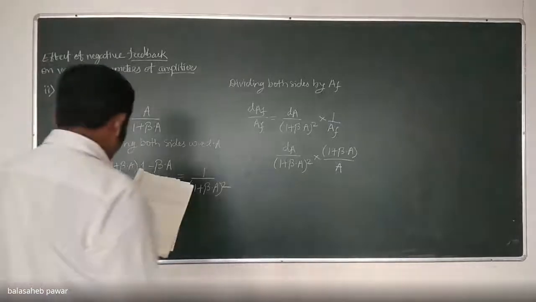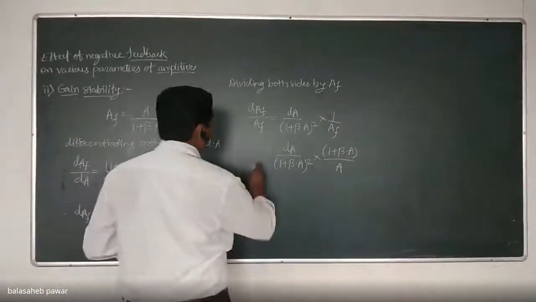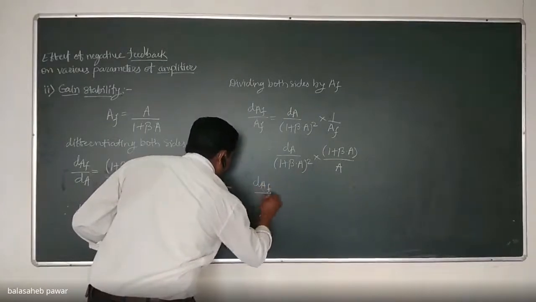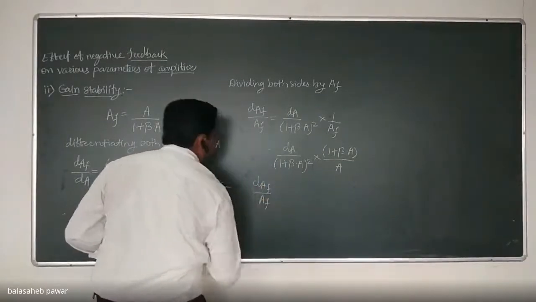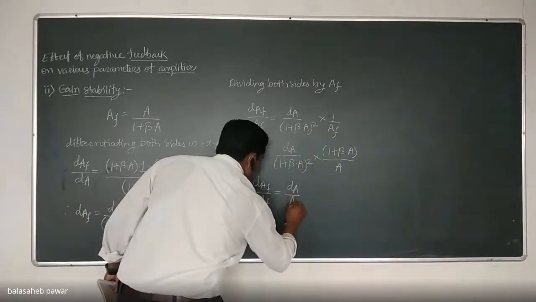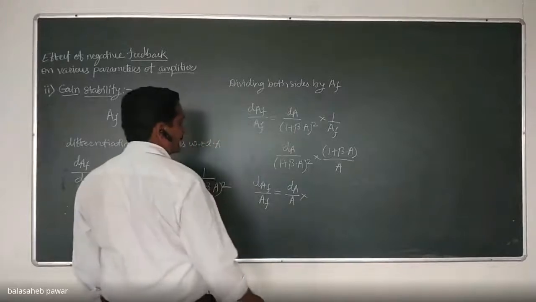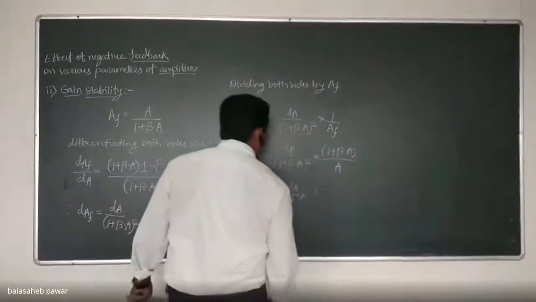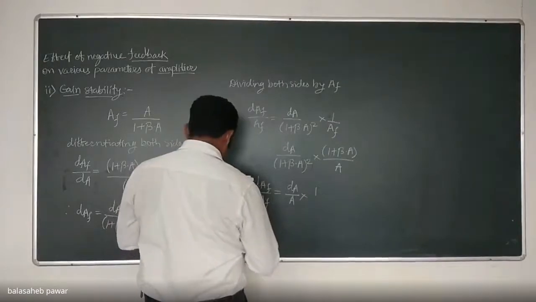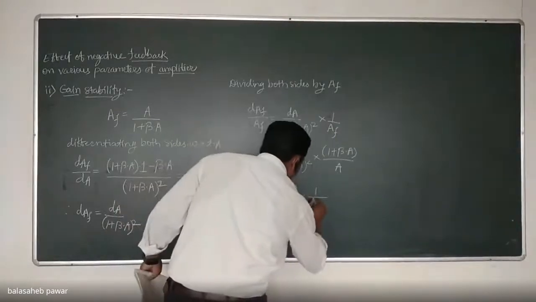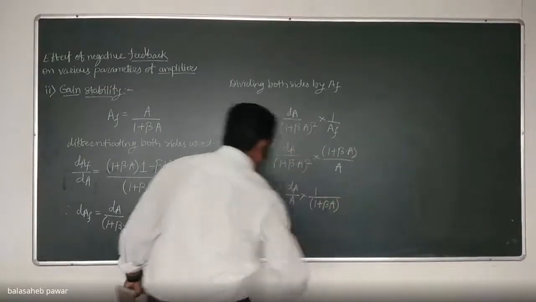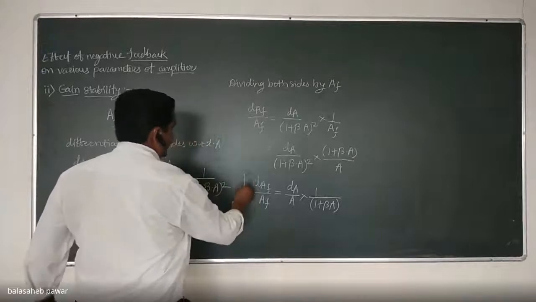And hence, finally, we can rewrite this equation as dAF by AF equals dA by A into 1 by (1 plus beta A). Correct? So this is our main equation.